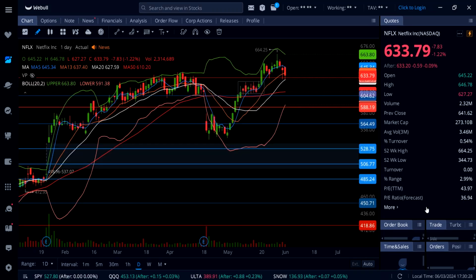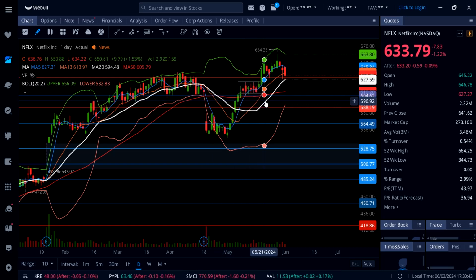So Netflix going down over 1% and came under 630, and you can see how strong of a support that is right here on Netflix. 630 came slightly under 630, but went back up and holding 630 as a support. We also have rising 20 SMA sitting at 627.59 and pretty much touching that level, and then went back up and now trading at 633.79 at the closing.